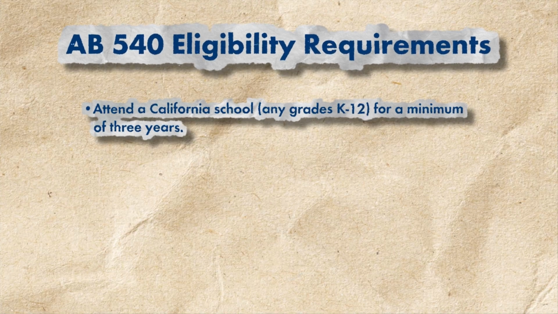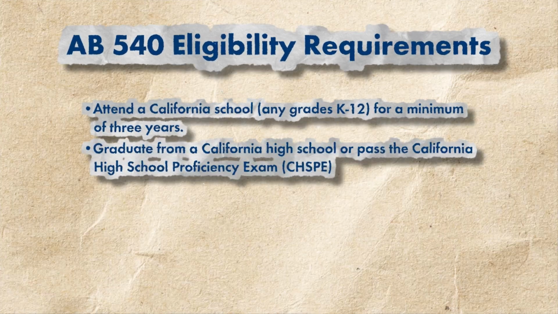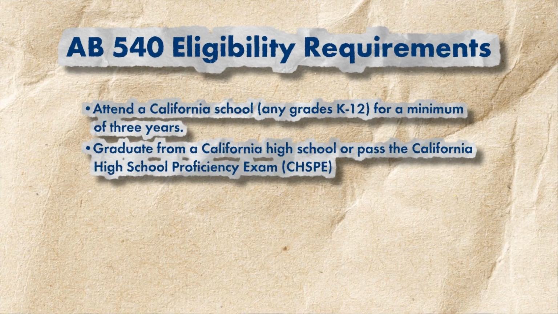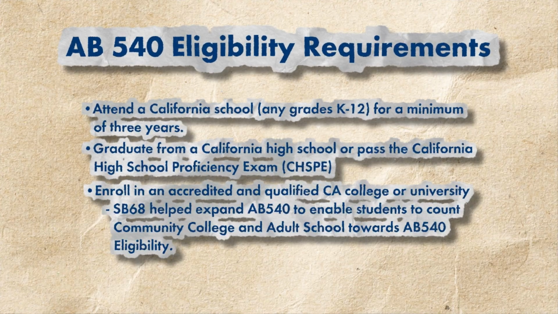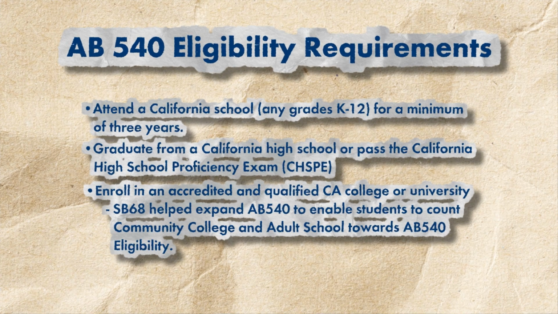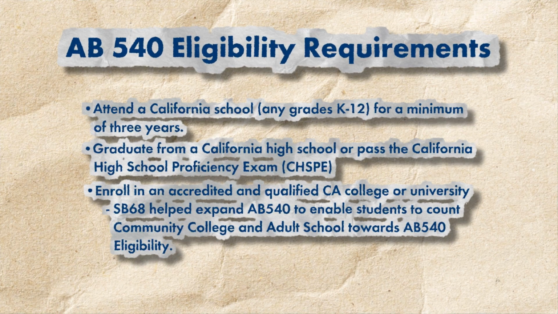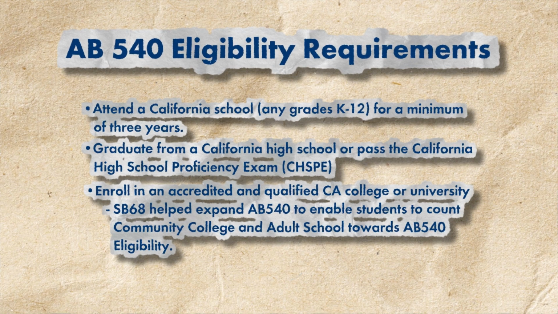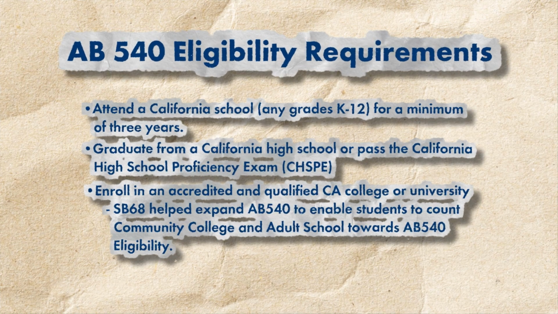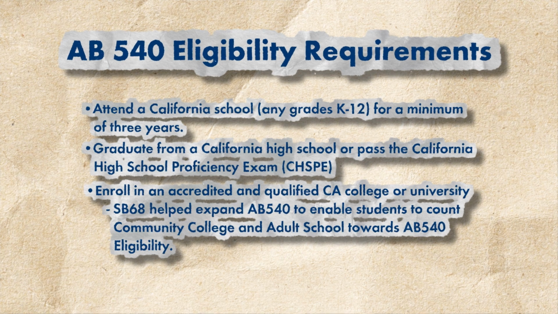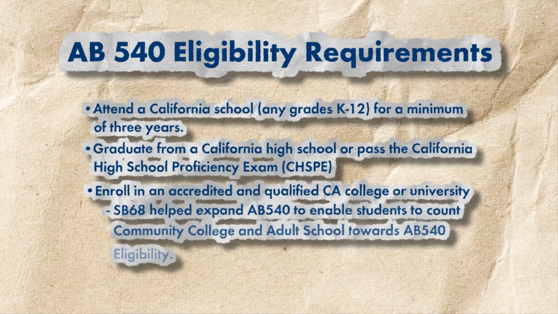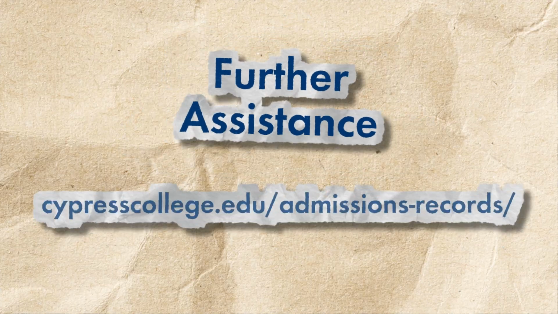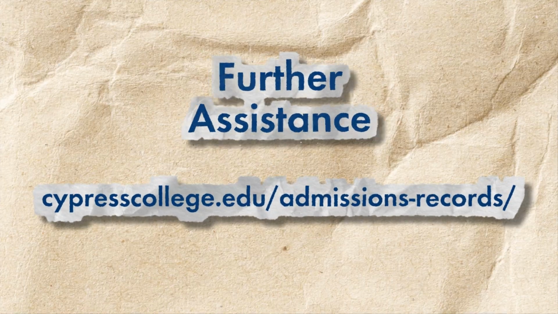The eligibility requirements for AB 540 are: attend a California school, any grades K through 12, for a minimum of 3 years. Graduate from a California high school or pass the California High School Proficiency Exam. Enroll in an accredited and qualified California college or university. SB 68 helped expand AB 540 to enable students to count community college and adult school towards AB 540 eligibility. For further information regarding AB 540 eligibility and to apply, please consult admissions and records.